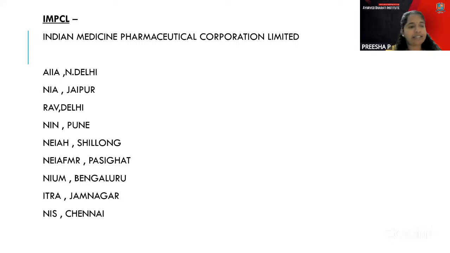Then the National Institute of Unani Medicine is located at Bangalore, and ITRA is there. You always know ITRA at Jamnagar. NIS, the National Institute of Siddha, is at Chennai. And NIH, the National Institute of Homeopathy, is at Kolkata. These types of things, MCQs can be asked here. The Morarji Desai National Institute of Yoga is at New Delhi.